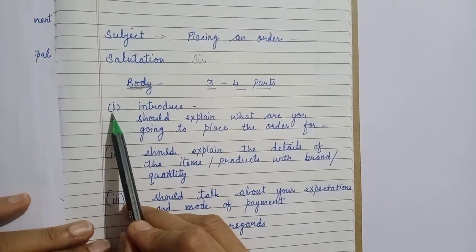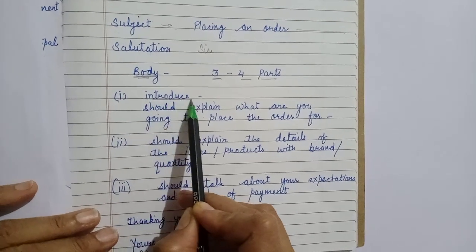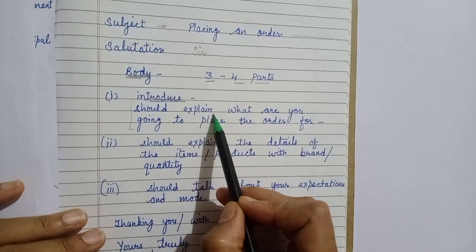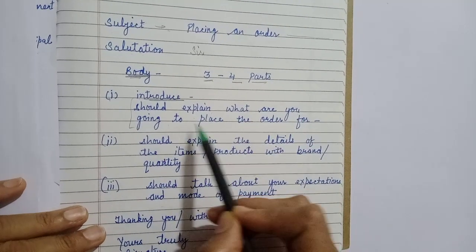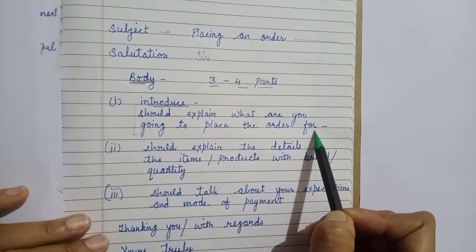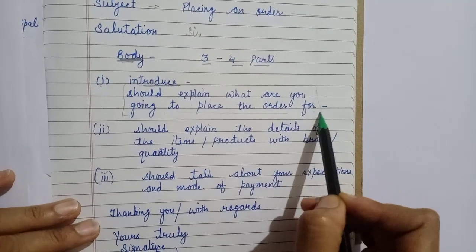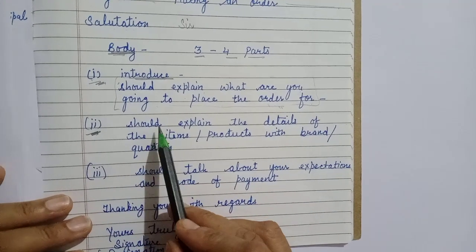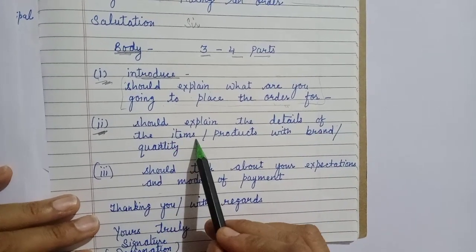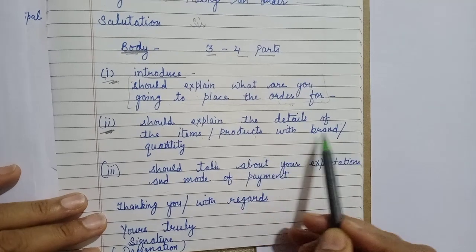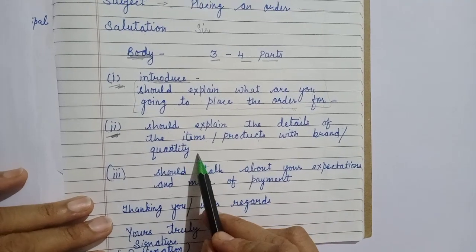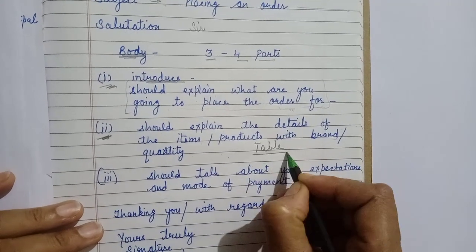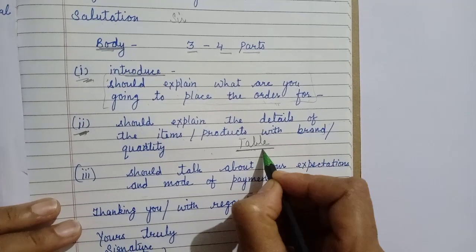In the first para, we should introduce ourselves, and this first paragraph should explain what you are going to place the order for. So this should be covered in the first paragraph. Then para 2 should explain the details of the items or products with brand and quality, and it is always in the form of a table. I will show you how a table is made.